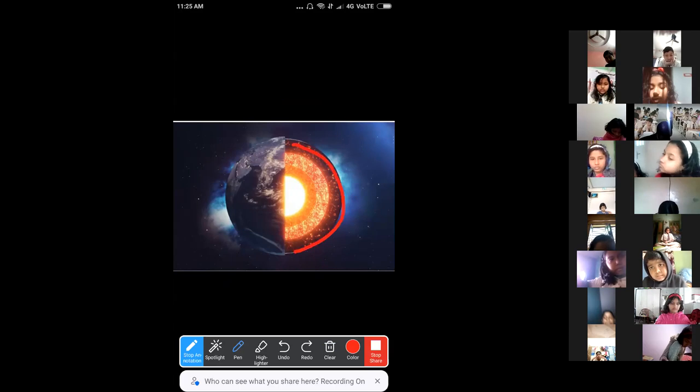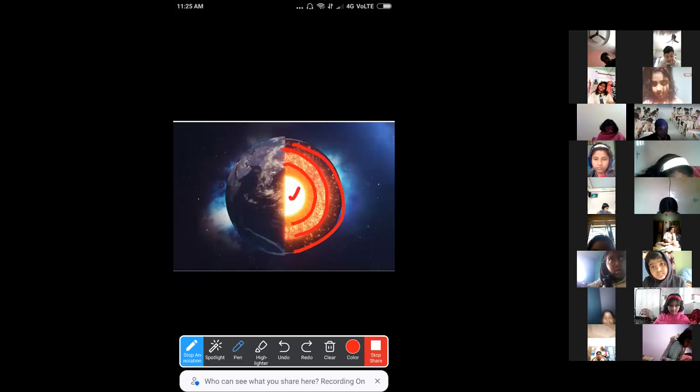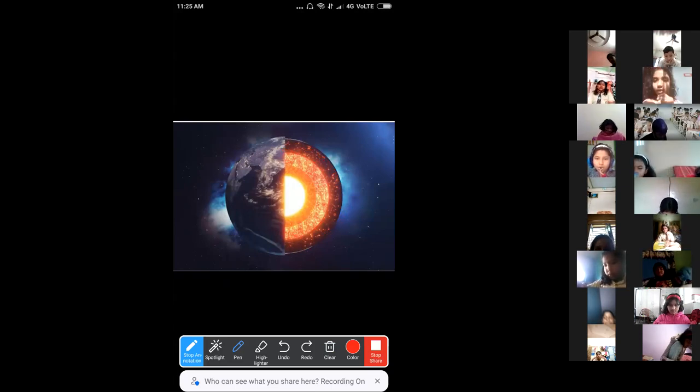When you go to the mantle, the temperature will increase slightly. But when you go to the core, you will find that the temperature is very high. So this picture is showing nothing but the layers of the earth and the changes of temperature according to the layers of the earth.